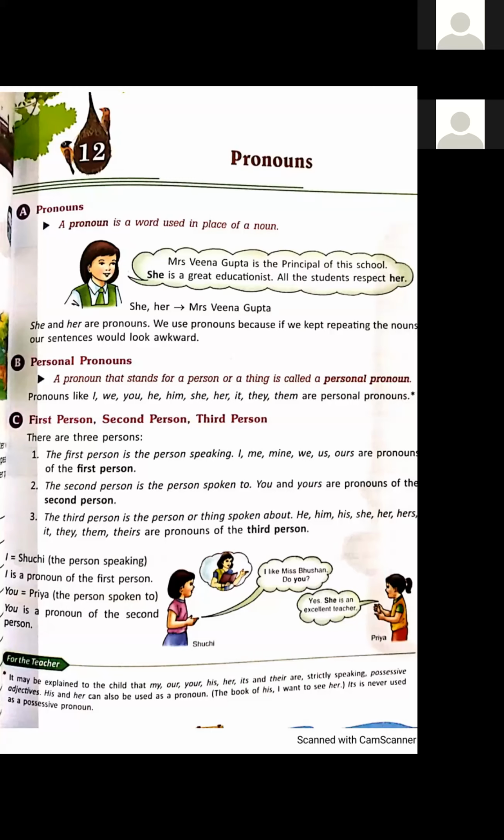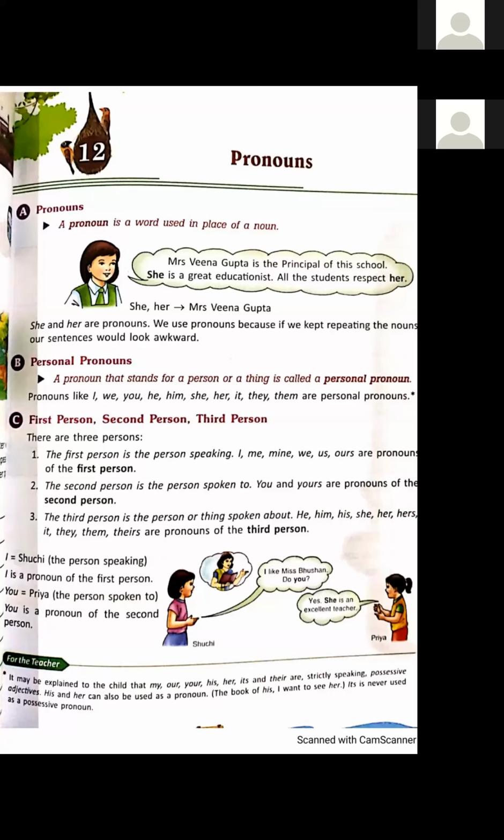Okay. Students, we use she for singular feminine noun, she and her. Her mostly we use at the end or in between the sentence. And we always start the sentence with she. If we have to use the pronoun she, we always start with that.